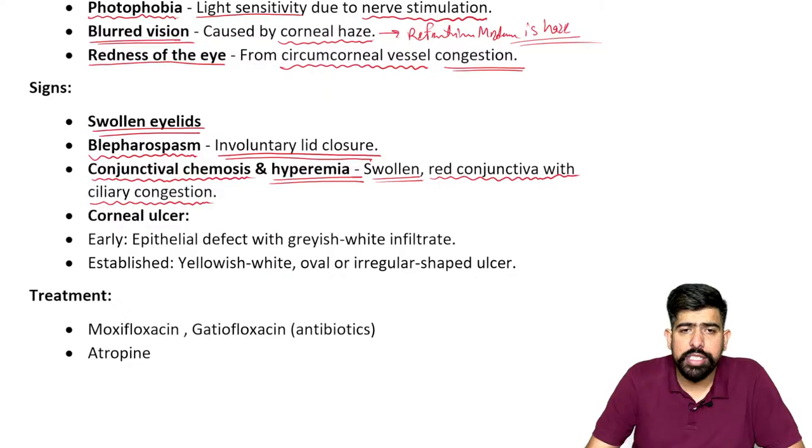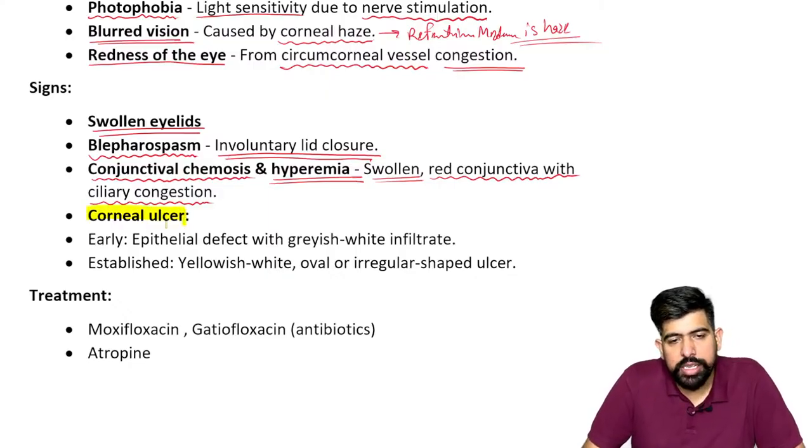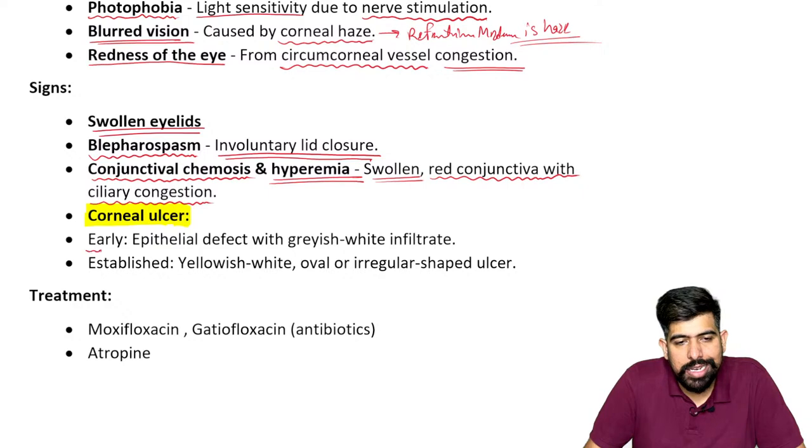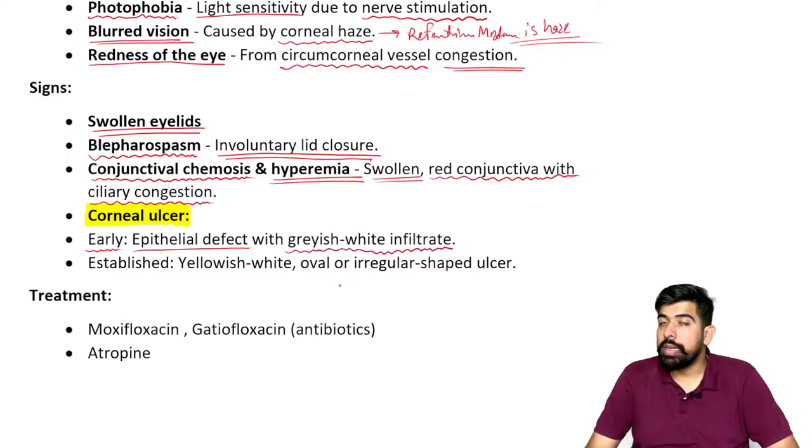The next, which is very important: what kind of corneal ulcer will be seen in this? Starting with the first one, in the early stage it involves an epithelial defect with grayish whitish infiltrates at the start.